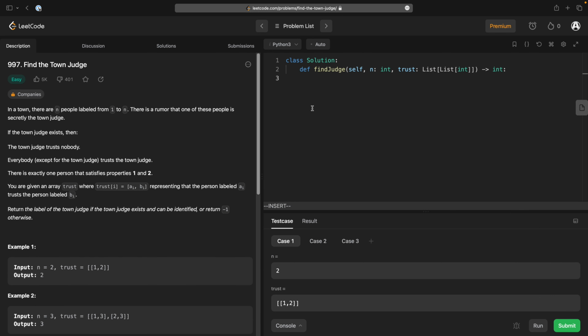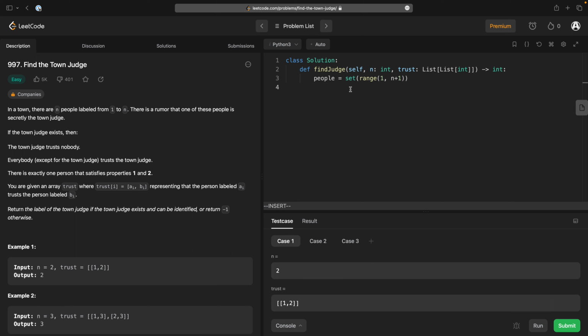This is a neat little idea. So the people is range 1 to n plus 1. Hang on, if there's 2 people, it's 1 and 2. So let's decide. There are 2 things we need to know.